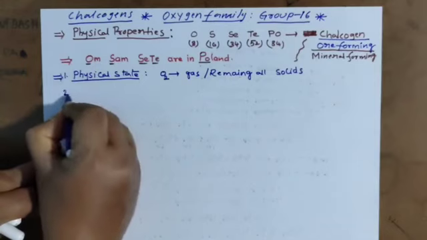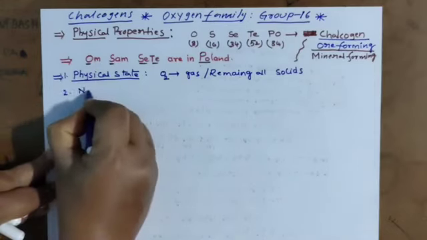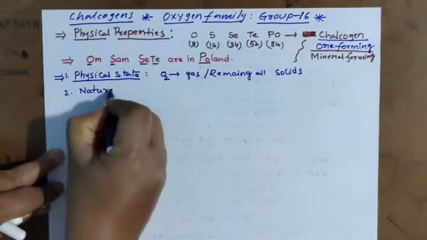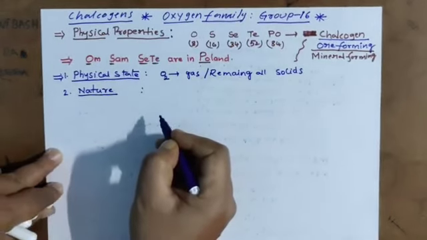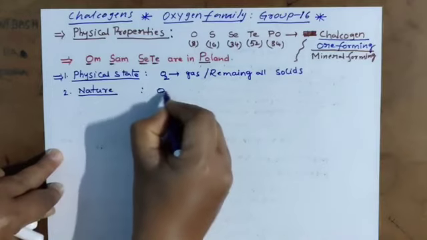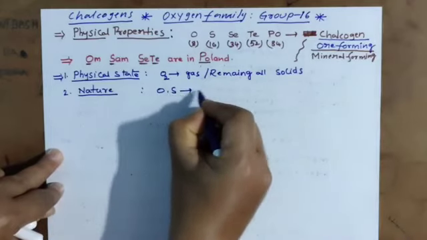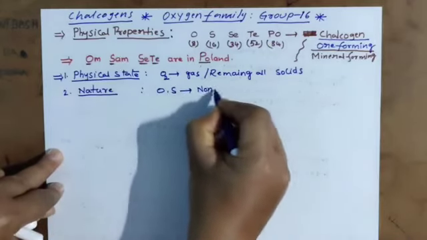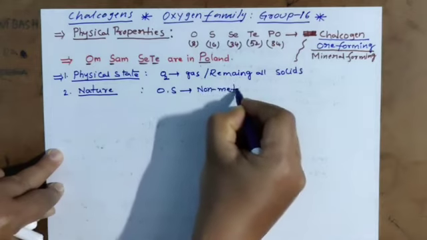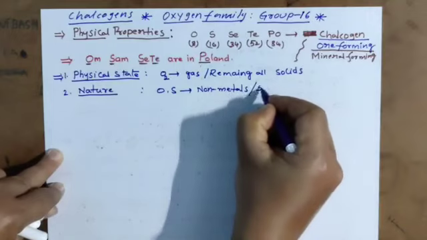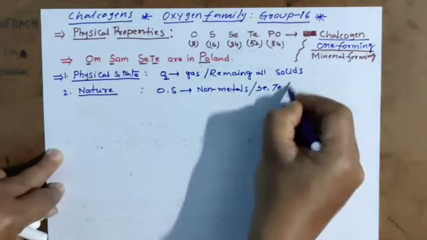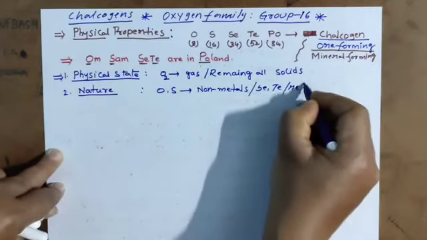Next property, the nature of these group elements. Oxygen and sulfur are non-metals. Selenium and tellurium are metalloids.